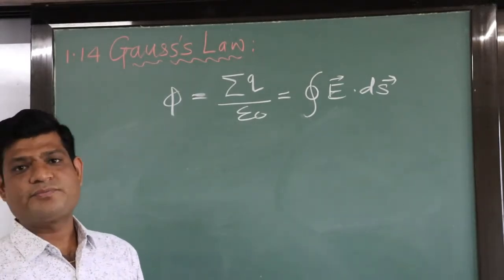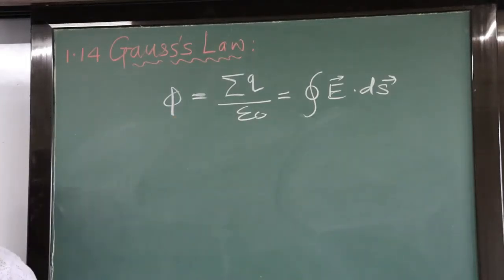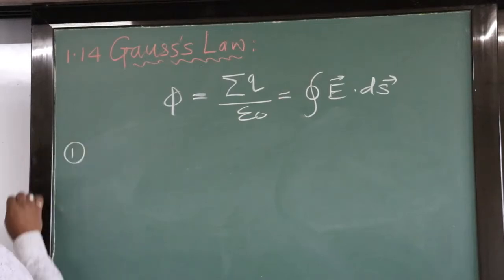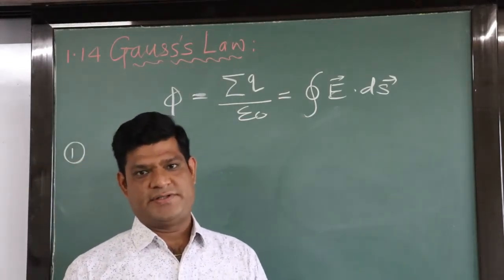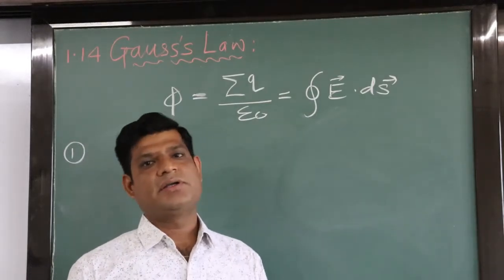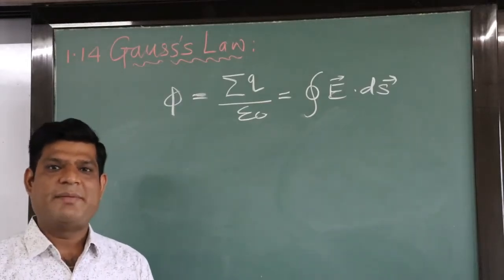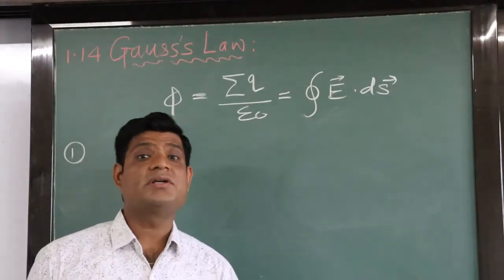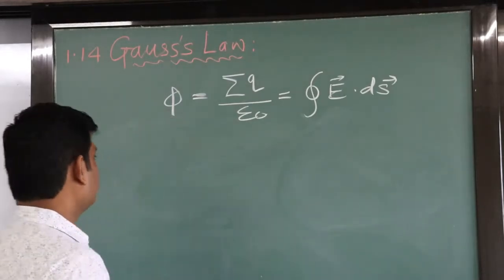Now we will see some important points regarding the Gauss law. See the first point: the Gauss law is applicable for closed surface, right? No matter the shape and size of the closed surface. The Gauss law is applicable for the closed surface, no matter what is the shape and size, right?